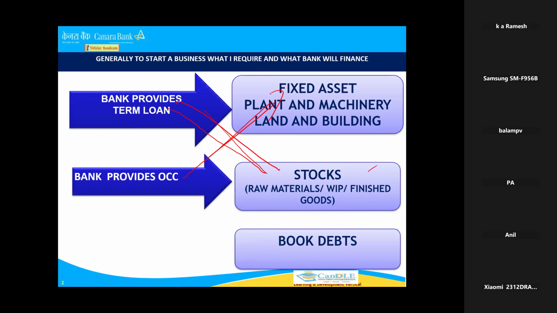Now coming to the part of book debts. See, you have given an OCC for purchase of stocks, and the stock is available in the godown. For example, I can tell you about a manufacturing unit, say a bottle manufacturing unit. You have given an OCC, and the amount was kept in raw material and finished goods.